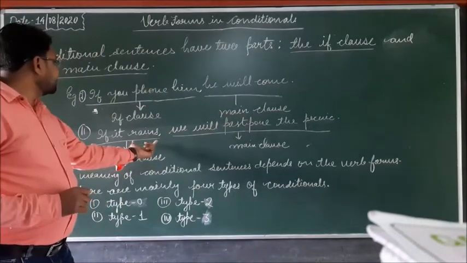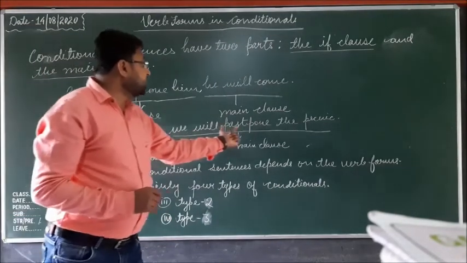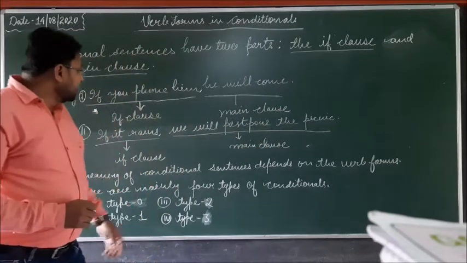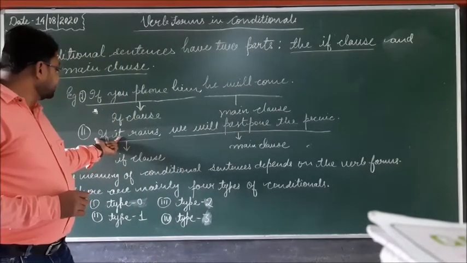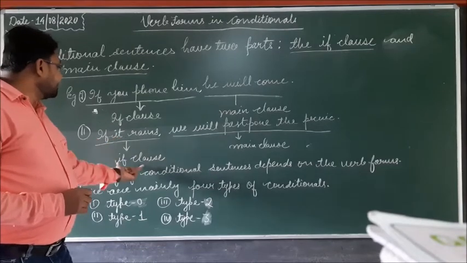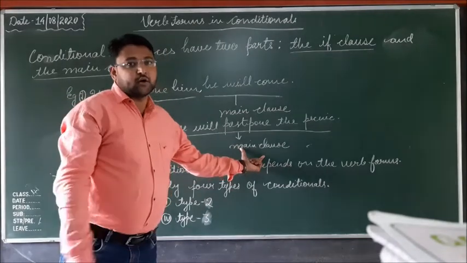In the second example, if it rains, we will postpone the picnic, the part with if is the if clause, and the second part is the main clause.